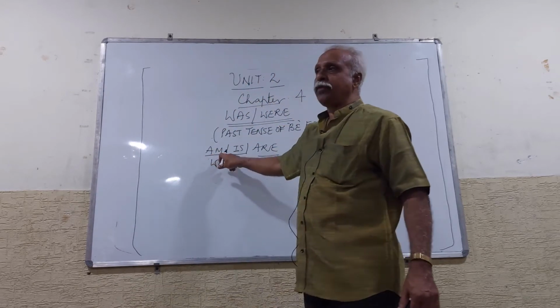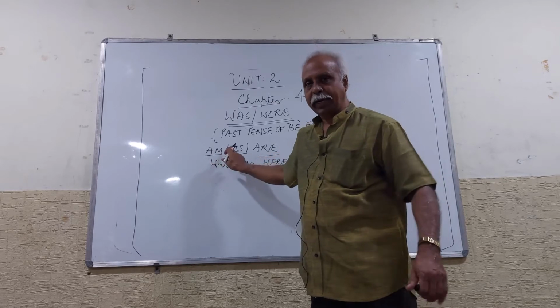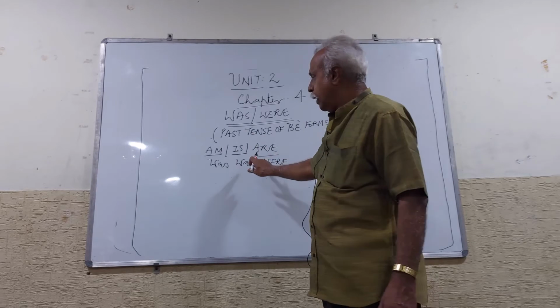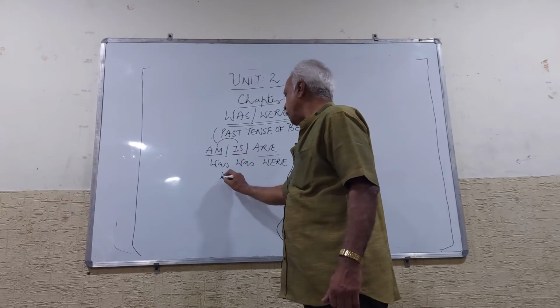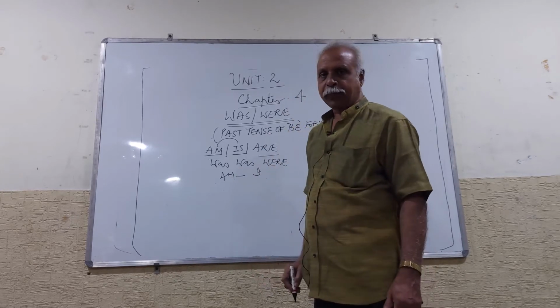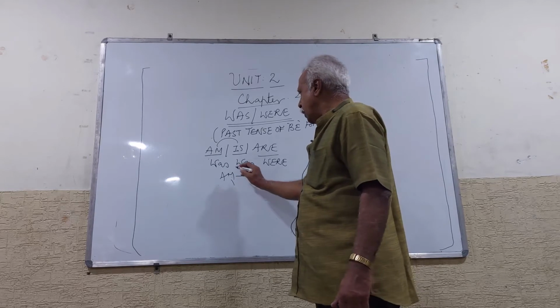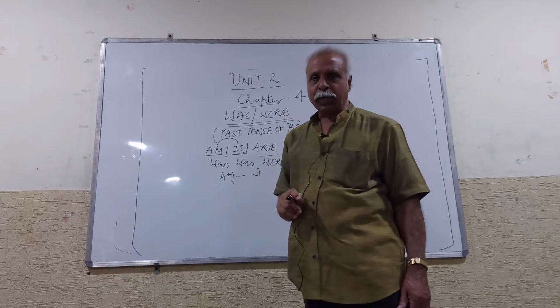In the present tense be forms, for singular we use am and is. For plural we use are. And of these two, am is meant only for I, which I explained to you already. The past tense of am and the past tense of is are also was. That's what I mean to say.